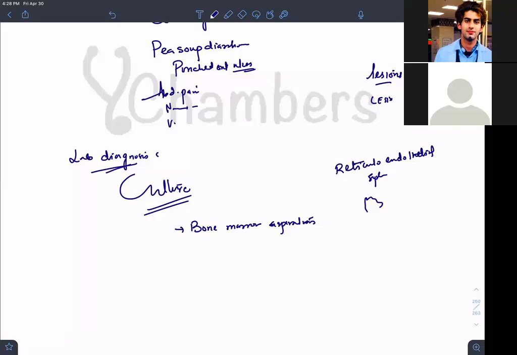If bone marrow aspiration is not possible, then you take blood and clot culture. Blood and clot culture. This is how you make mistakes. They will ask you the question in the exam and you will take the blood. So please recognize, read the books. Books have everything written in them.